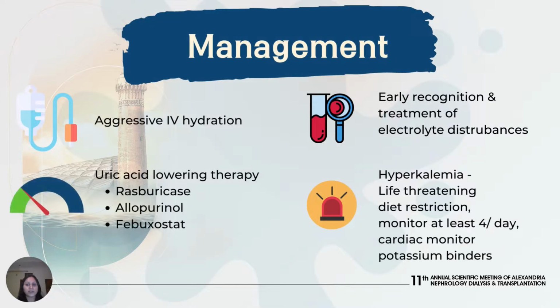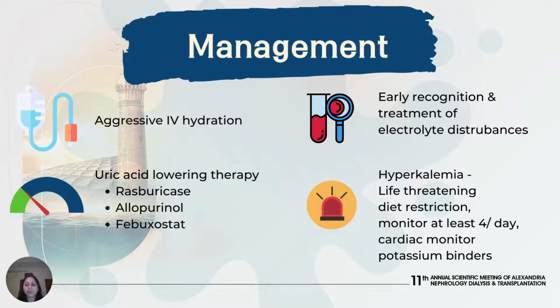Similar to the prophylactic strategy, management also involves aggressive IV hydration and uric acid lowering therapy. In addition, early recognition of electrolyte abnormalities is essential and should be addressed in a timely manner. Hyperkalemia is the most life-threatening consequence.